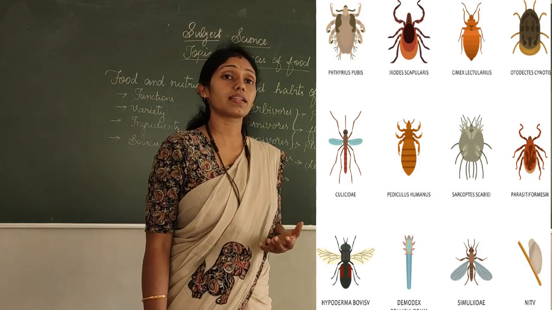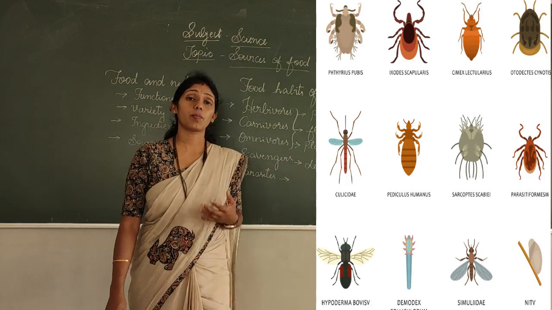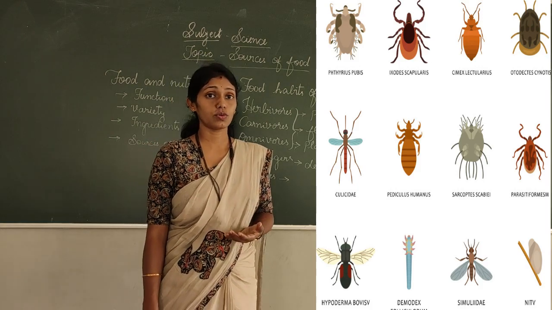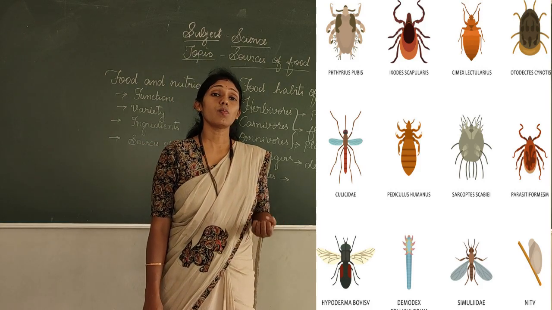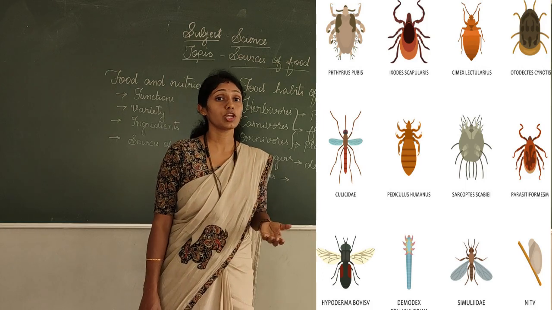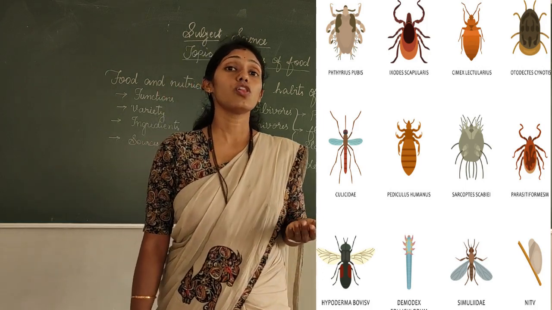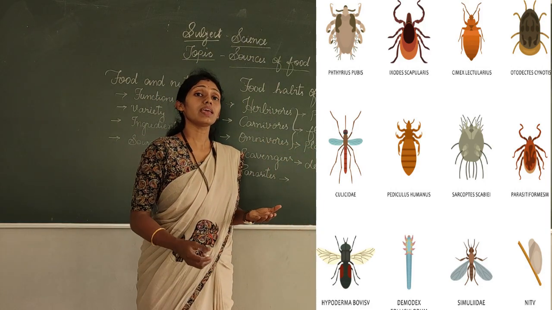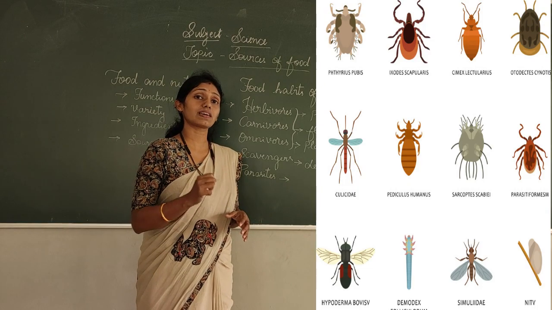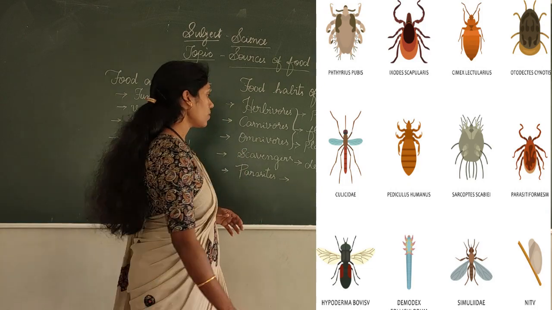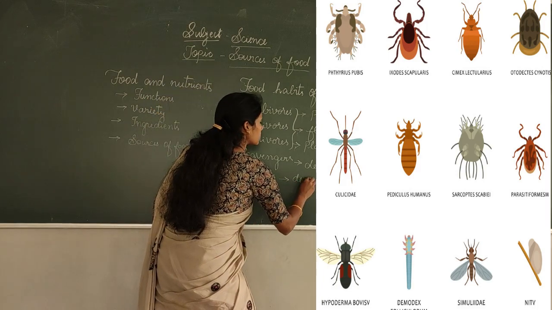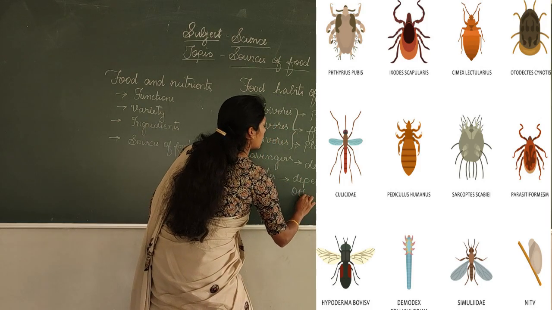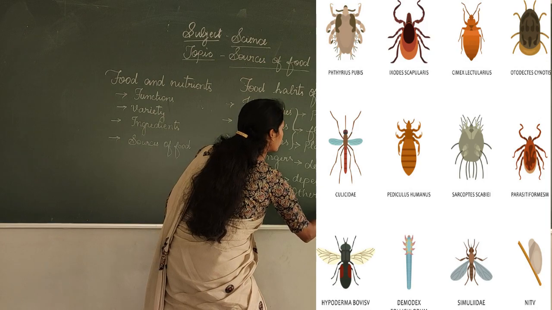Now the next classification is the parasites. Parasites are the small animals which depend upon other living beings for their food. For example, a mosquito. A mosquito will suck the blood of human beings or other animals. Do they have teeth? No, they have a long pipe-like structure. With the help of that, they pierce the skin and suck the blood. Right, children? So they depend upon other animals for their food.